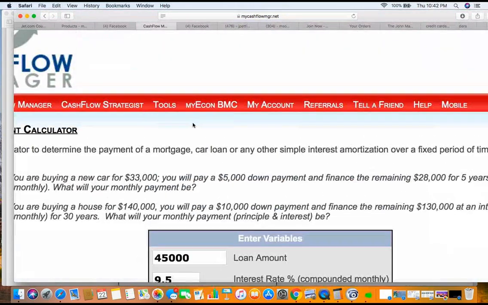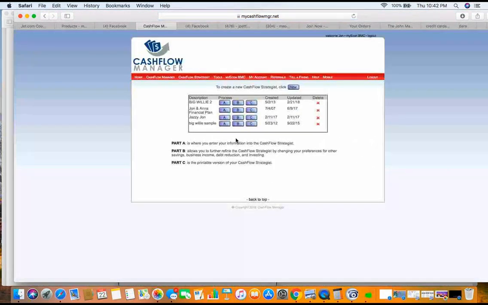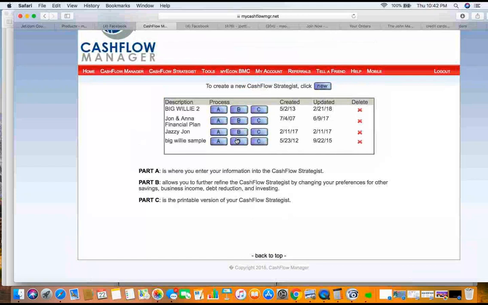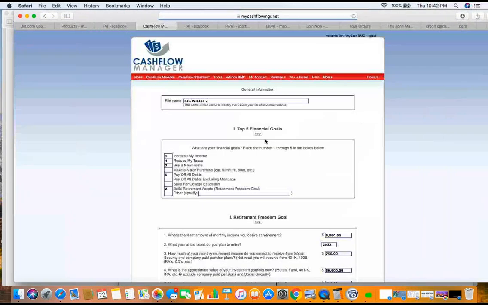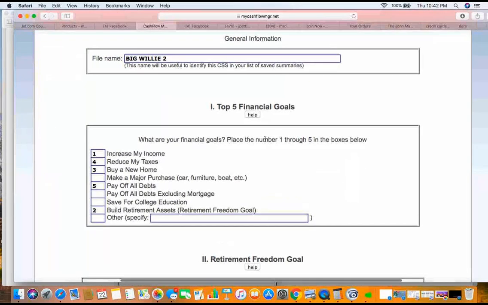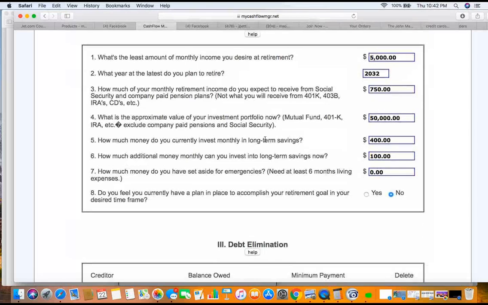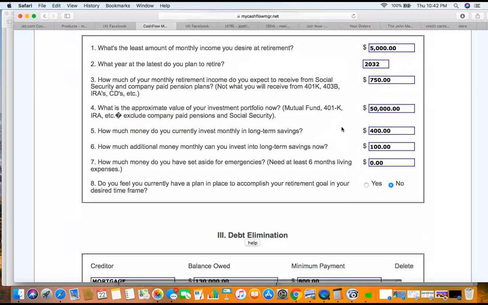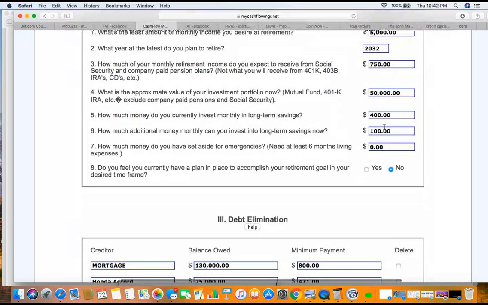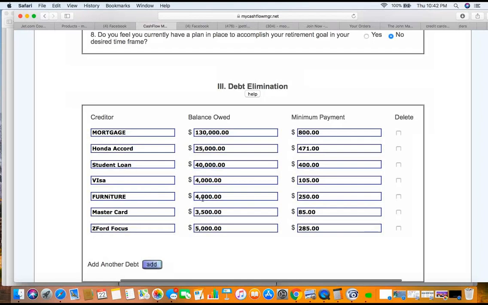Now, the cash flow strategist, all right, this is building your financial plan, ladies and gentlemen, okay? In here, boom. I'm not going to cover this whole thing tonight because this one's pretty simple. You go in here, you put your information in here. Top 5 financial goals, how much money you want on a monthly basis, all that, right? All these different things. How much have you saved so far? How much are you saving right now? Okay, look at all this. See, all this is also in the app. This part is in the app too, okay?